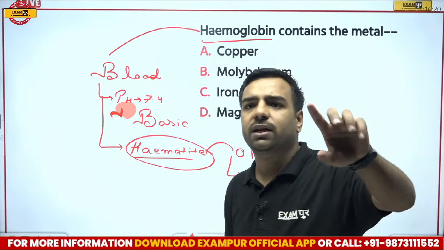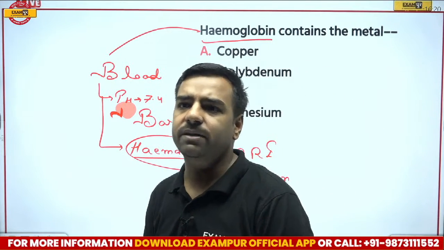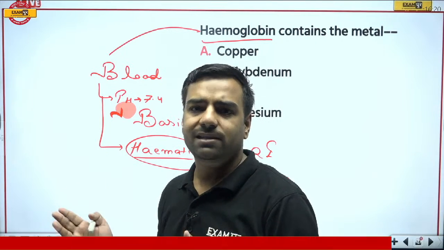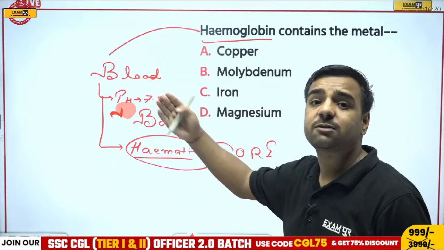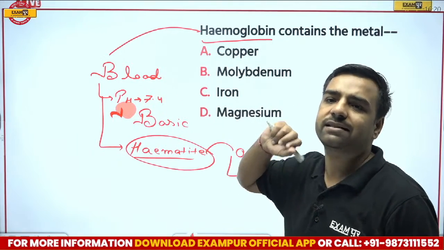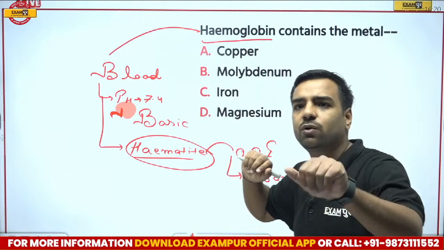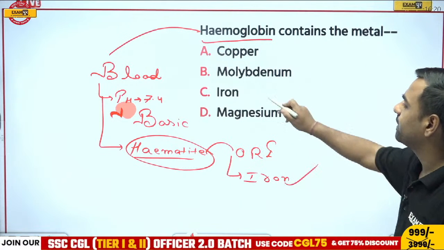So totally correct. Vikram is saying slightly basic, Abhijit slightly basic, true. So it is slightly basic. Why? Because 7 is the neutral value, but blood is 7.4. That's why it would be basic, slightly basic or slightly alkaline. So all of you are correct. Here, iron is the correct answer.